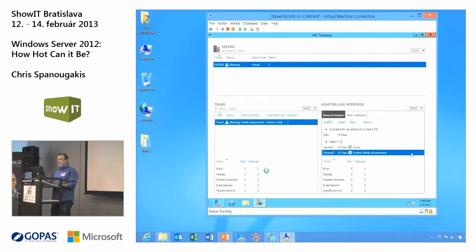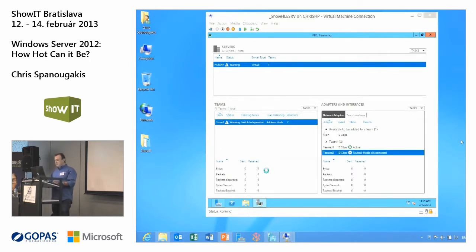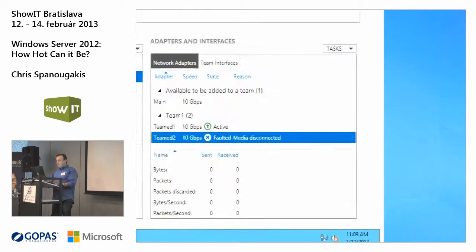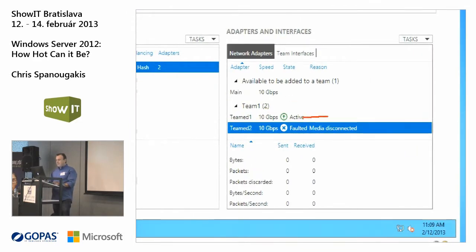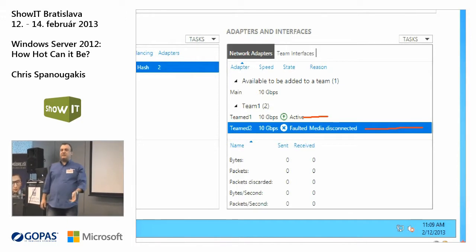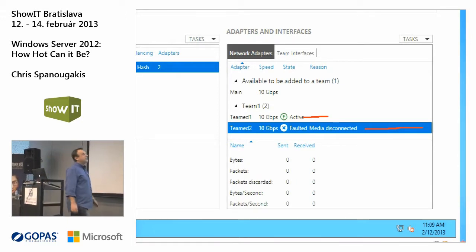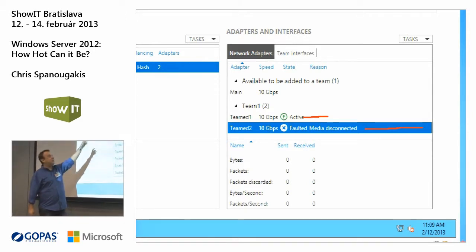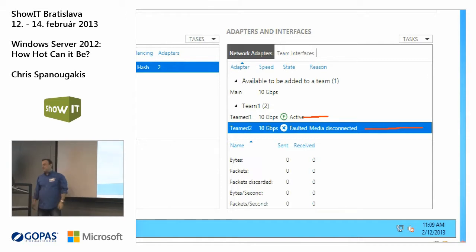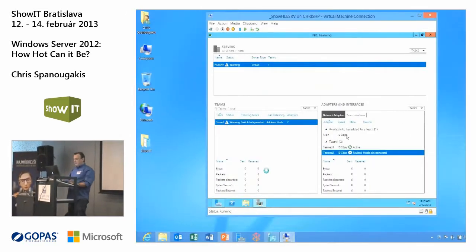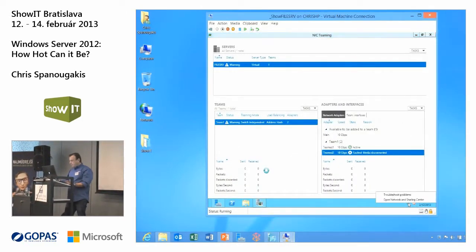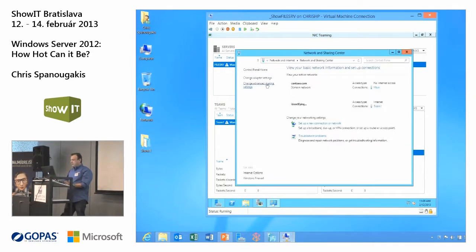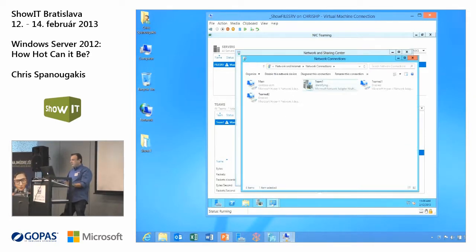The only thing that I have here, since I'm using virtual machines, is my first adapter is active, the second one is not active, because my second adapter is my wireless network adapter card and there is no network connected right now. If you use regular cables and real network adapters, you will see that the team is created.